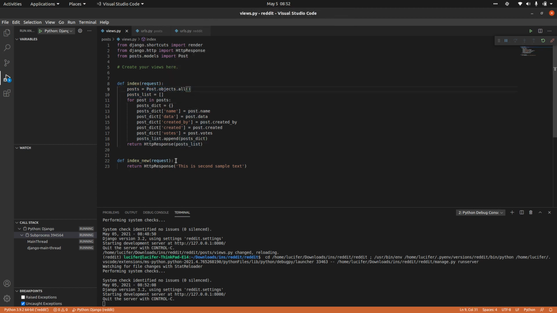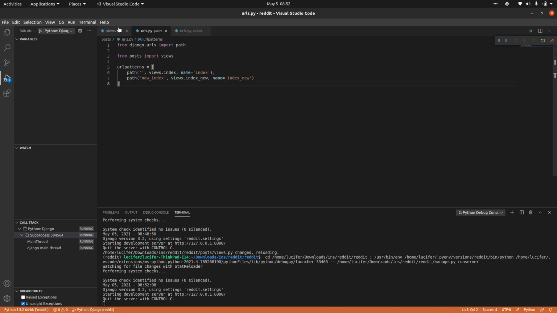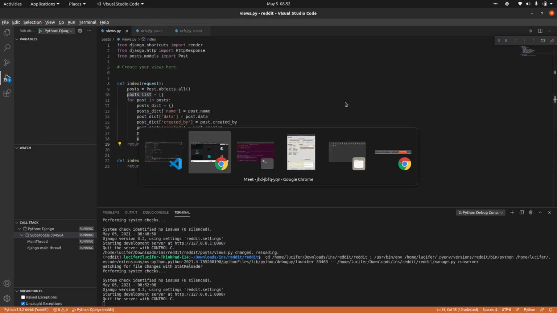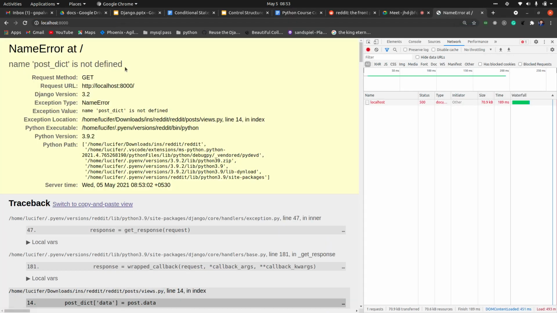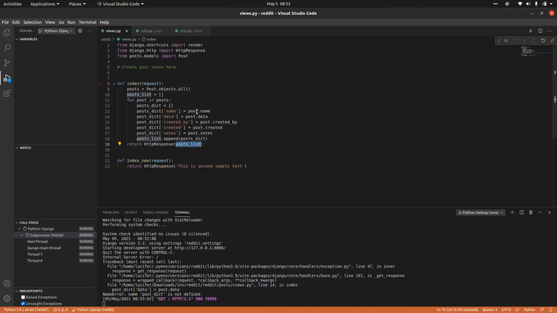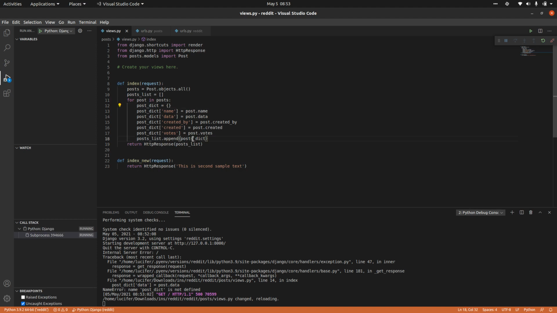Yeah, what I am doing is creating a list of dictionaries with each of the objects' data, and I am just sending back the response of the same list. We have already included that in the URLs, so you don't have to do anything now. Just go to the URL and refresh the page. Some value we haven't missed. This is post_dict, let's take it as post_dict.